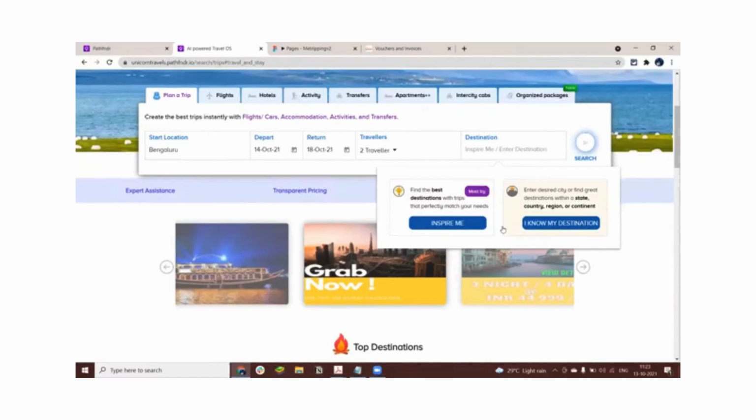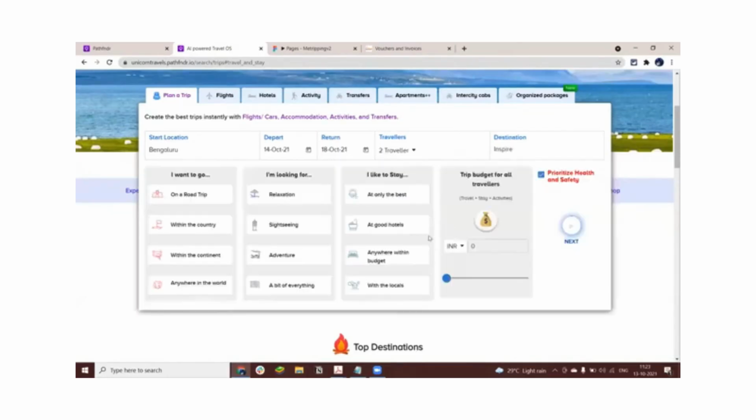You would have the first form of customer who will tell you, hey, I want to travel to, let's say, Coorg, or I want to travel to, let's say, Munnar. And then there will be a second format of customer who really doesn't know where he wants to travel. So that's when we select Inspire Me. So let's assume that Joe doesn't know where he wants to travel. Yeah, right? Actually Inspire Me, because I've traveled quite a bit, so I don't know where to travel now.